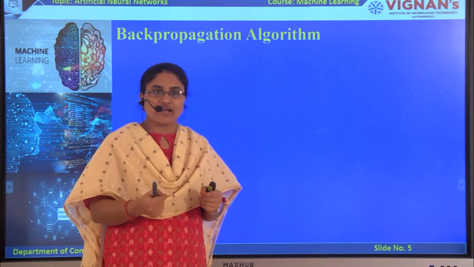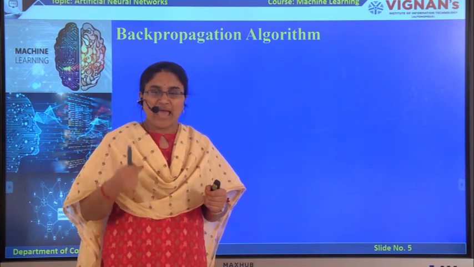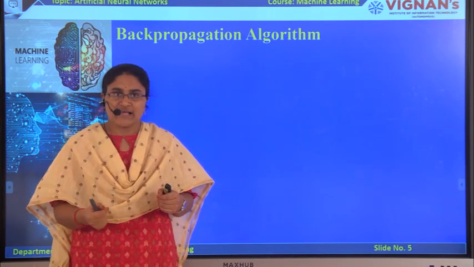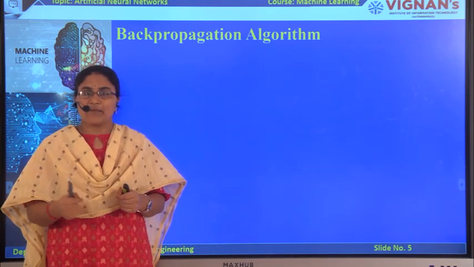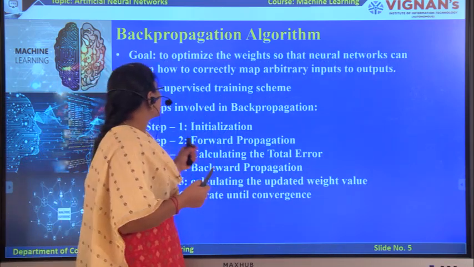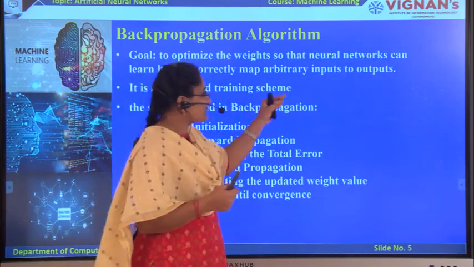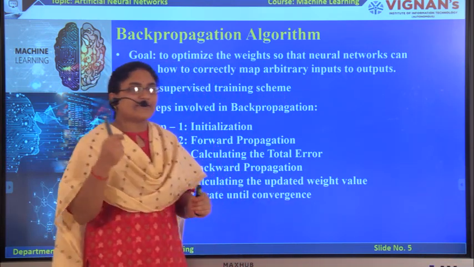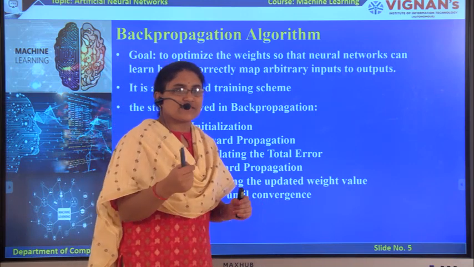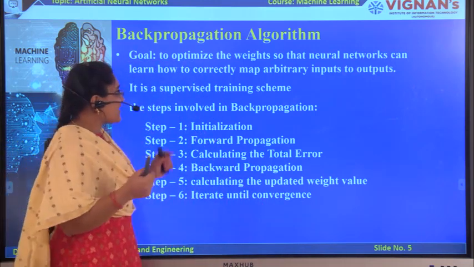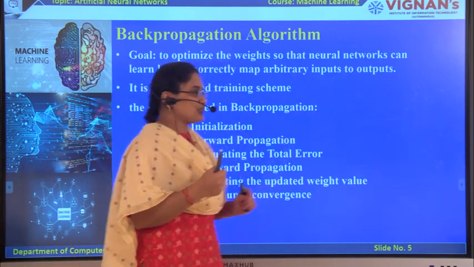For this, the network is trained by back propagating and updating the weights and bias. That's why it is called the back propagation algorithm. The goal of the back propagation algorithm is to reduce the error values in the randomly selected weights and bias, so that it produces the correct outputs.